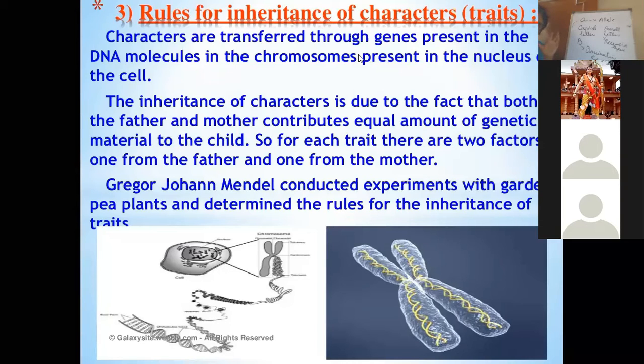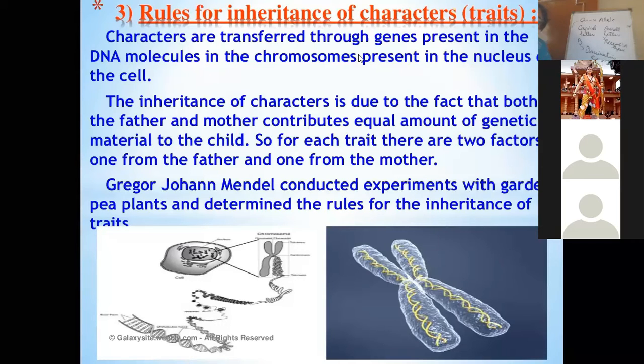So genes always work in pair. Where are the genes present? Genes are present in the chromosomes. Where are the chromosomes? Chromosomes are formed when the chromatin material present in the nucleus gets condensed. At that time, it forms a proper thread-like structure which is known as a chromosome.